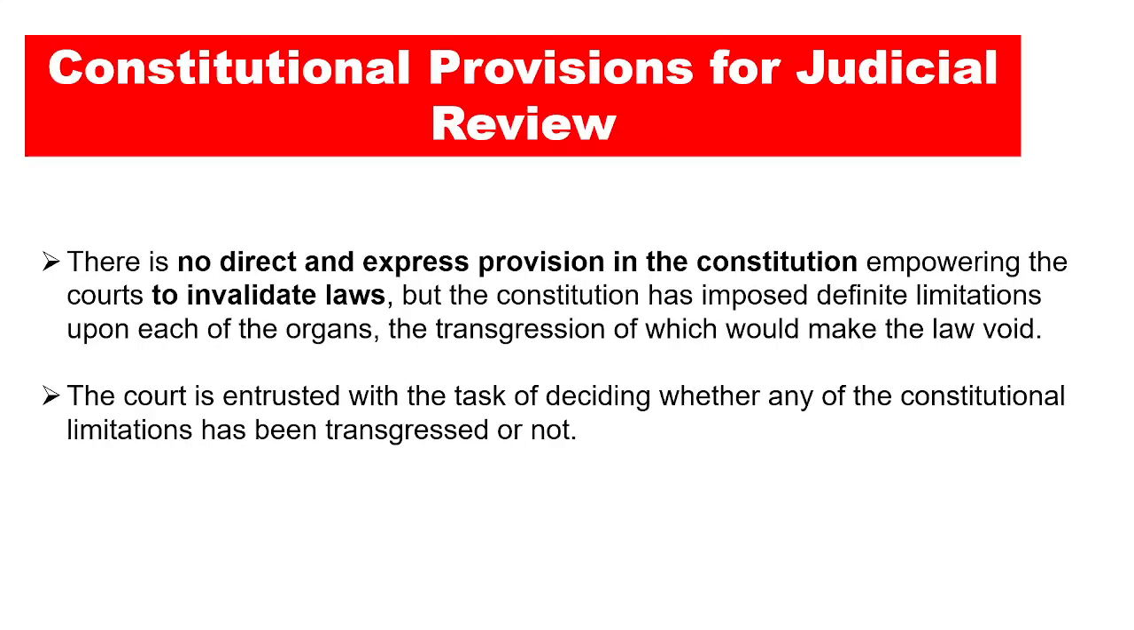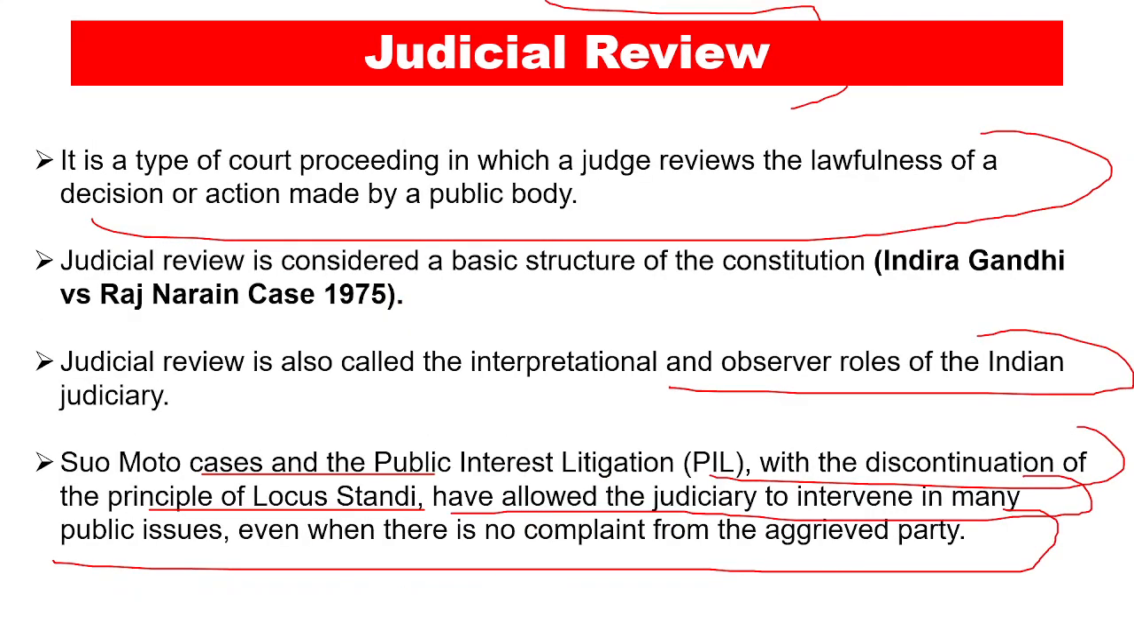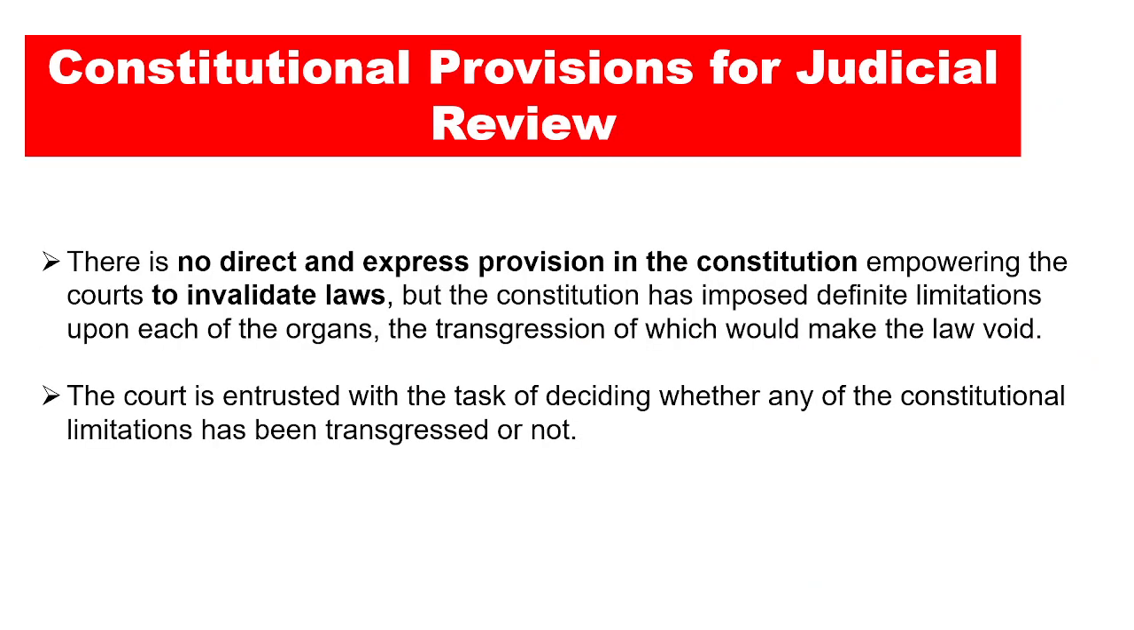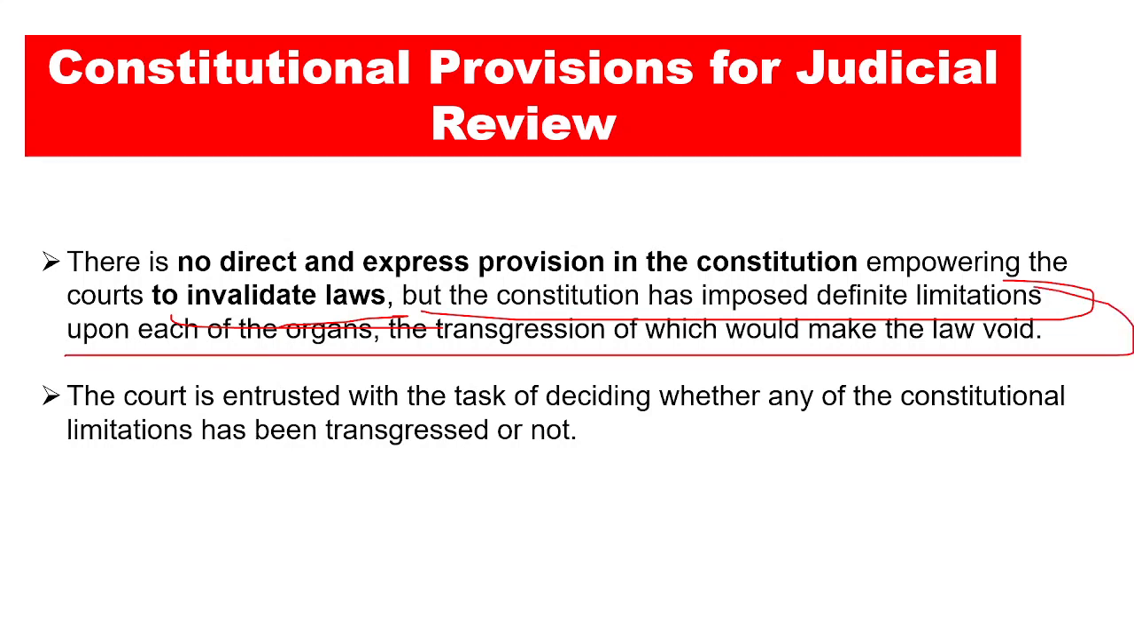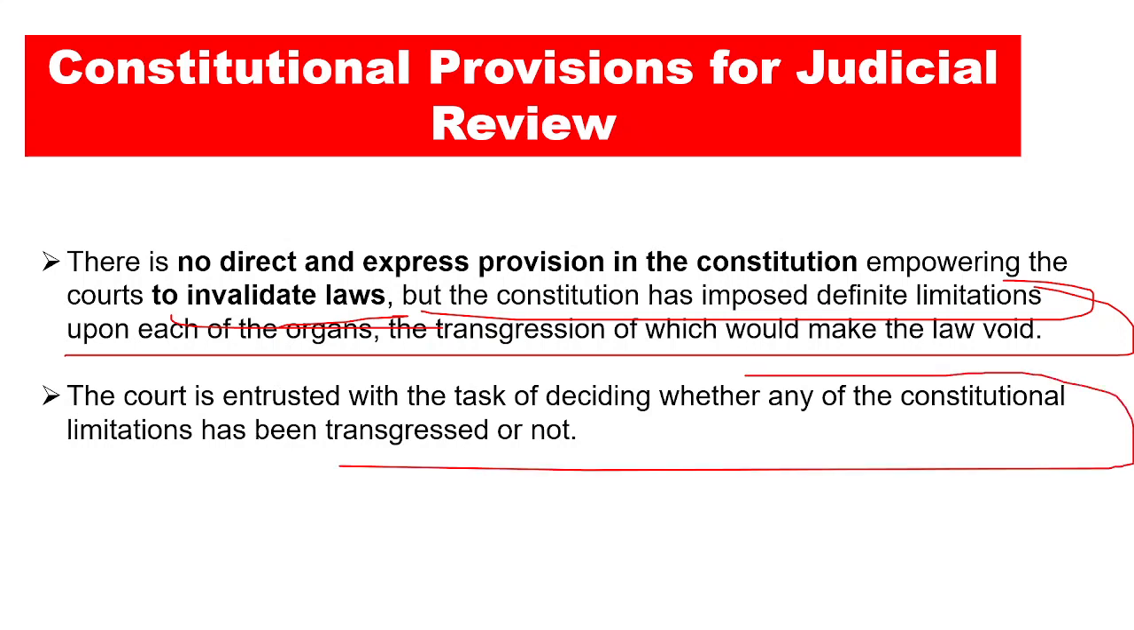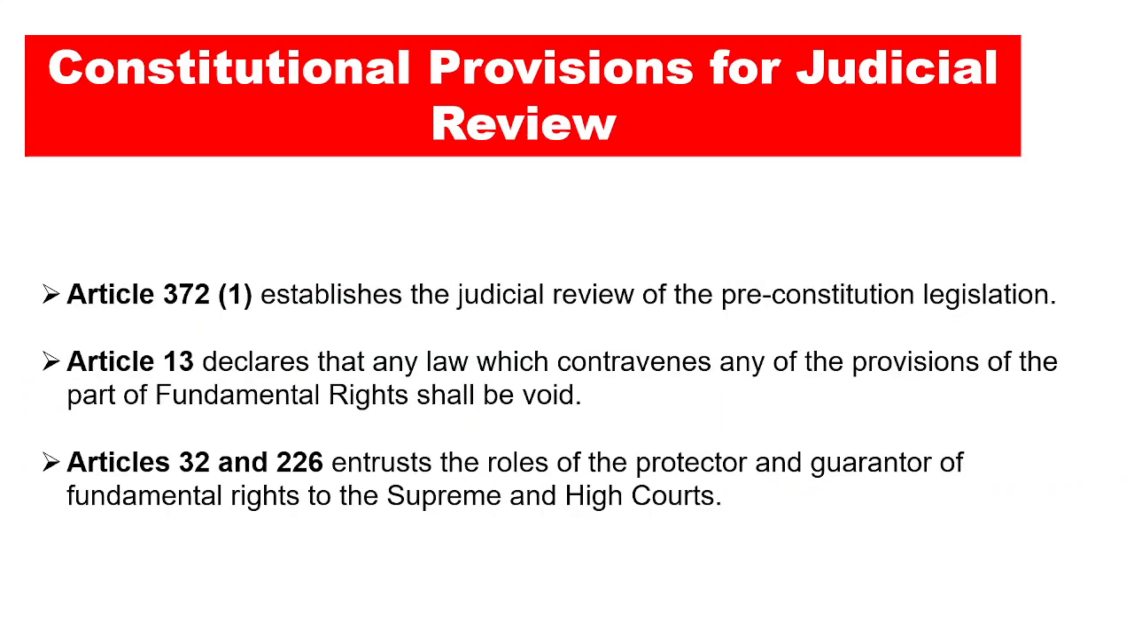So these are basically the judicial review. Now let's talk about the constitutional provisions for the judicial review. Now the judicial review emerged in the Indira Gandhi versus Raj Narayan case 1975, and that is why there is no direct and express provision in the constitution empowering the courts to invalidate the laws, but the constitution has imposed definite limitations upon each of the organs, and the transgression of which would make the law void, right? You cannot go beyond your powers. This is the basic essence. Now the court is entrusted with the task of deciding whether any of the constitutional limitations have been transgressed or not, and to give light to it, we have three kinds.